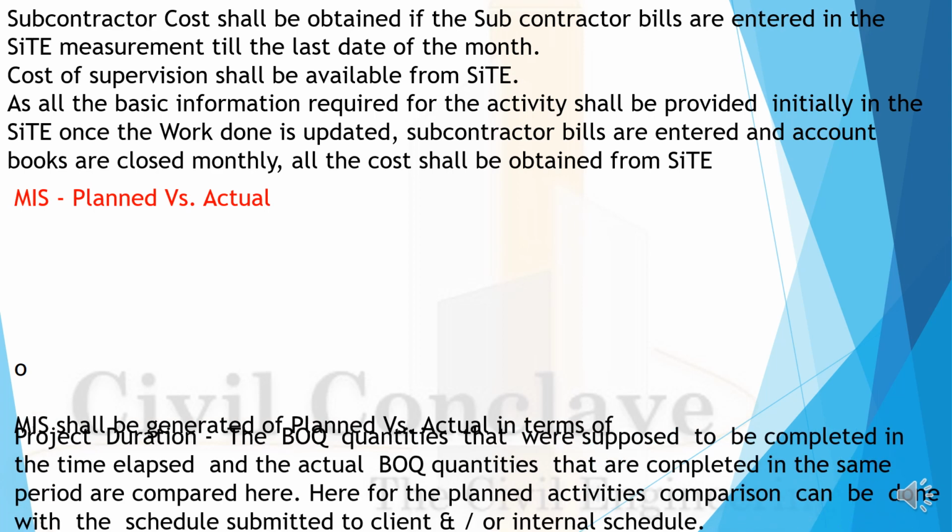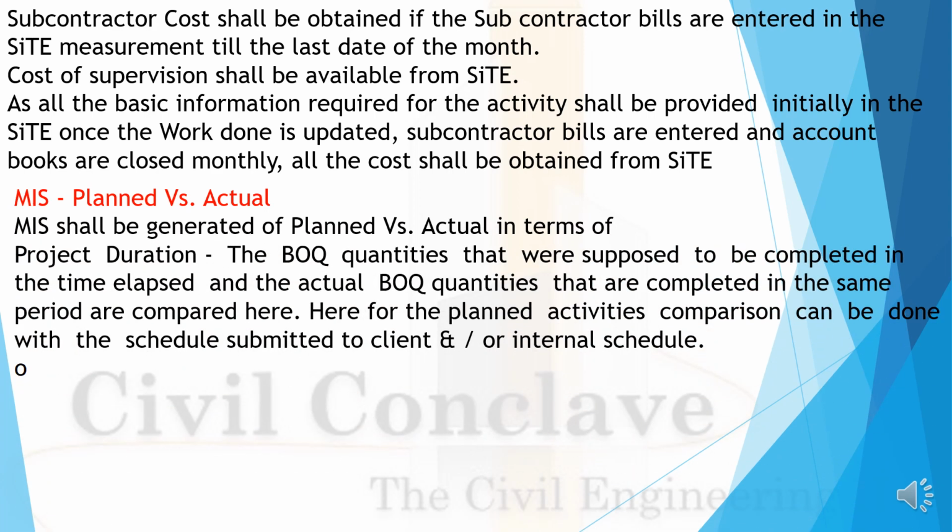MIS, planned versus actual. MIS shall be generated, planned versus actual, in terms of project duration. The BOQ quantities that were supposed to be completed in the time elapsed and the actual BOQ quantities completed in the same period are compared here.